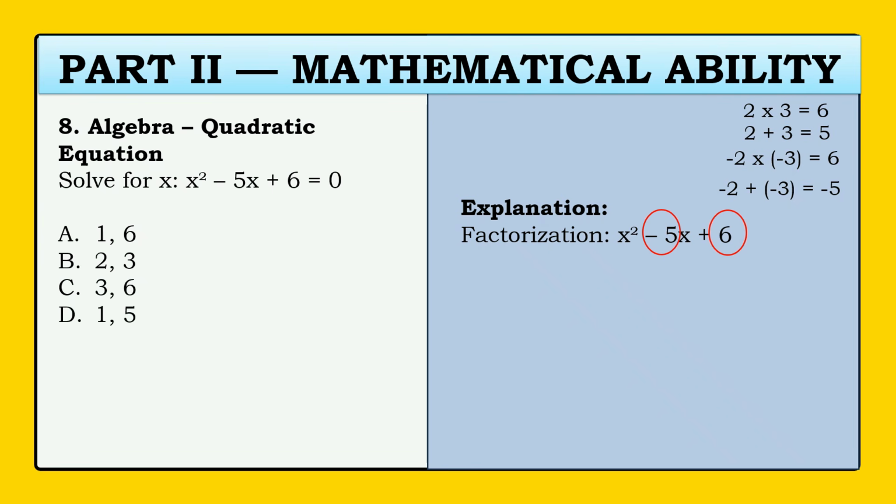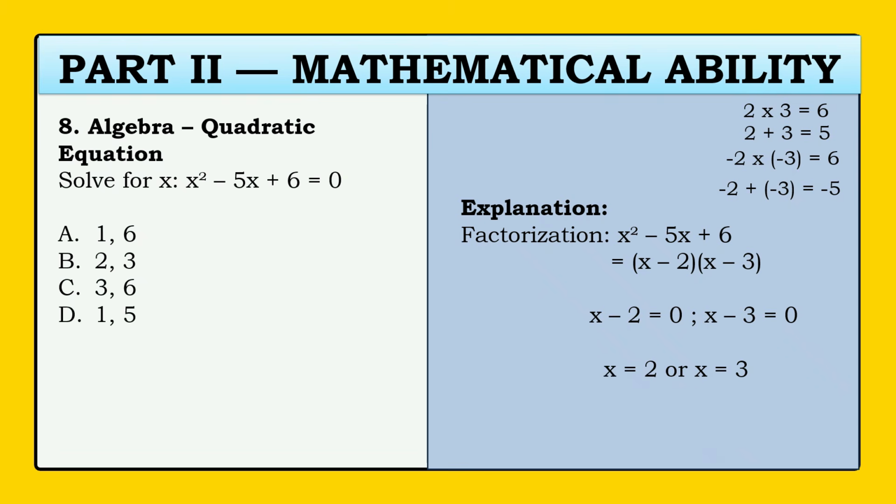So the factorization of x squared minus 5x plus 6 is equal to the quantity of x minus 2 times the quantity of x minus 3. Next, equate it to 0. So the values of x are 2 and 3. And the answer is letter B.